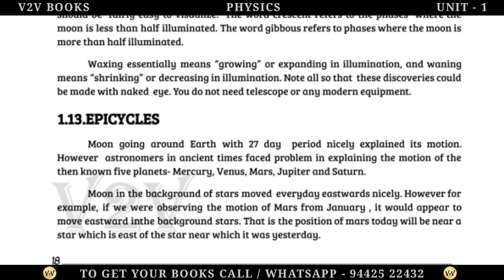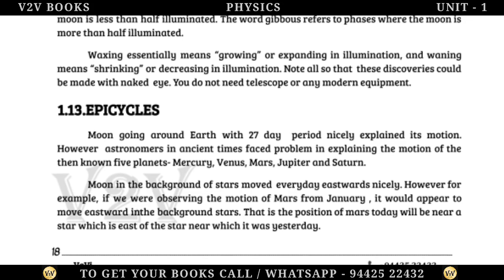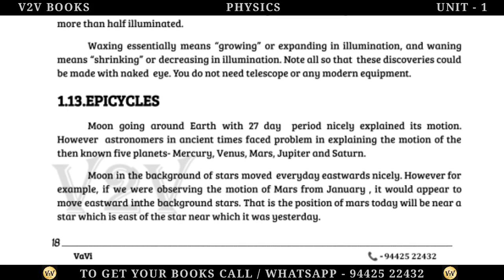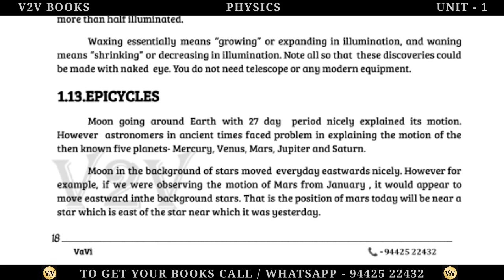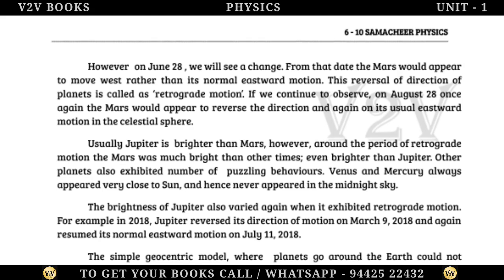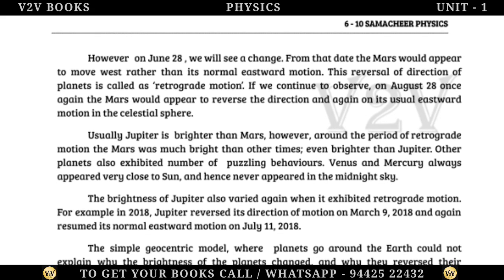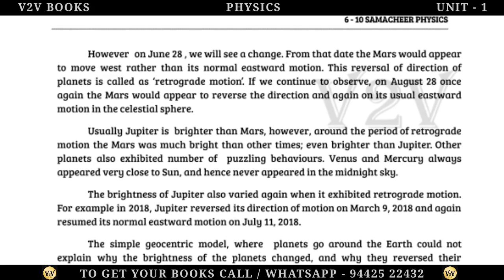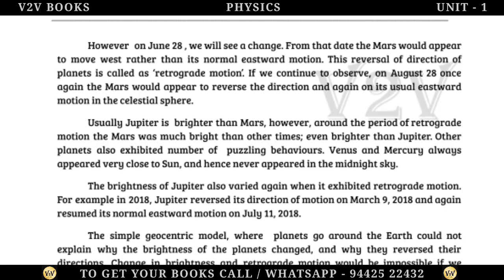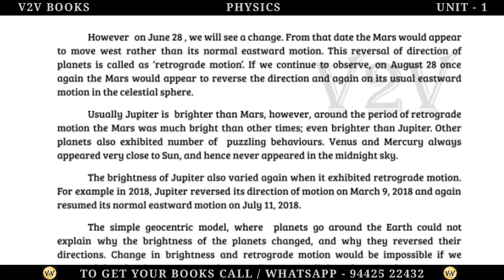However, for example, if we were observing the motion of Mars from January, it would appear to move eastward in the background stars. That is, the position of Mars today will be near a star which is east of the star near which it was yesterday. However, on 28 June, we will see a change. From that date, Mars would appear to move west rather than its normal eastward motion. This reversal of direction of planets is called retrograde motion.